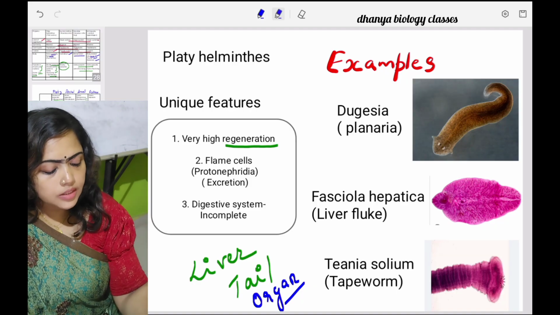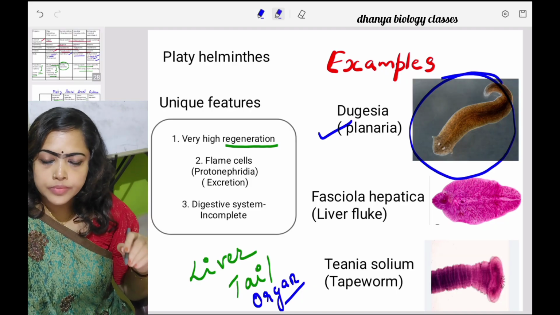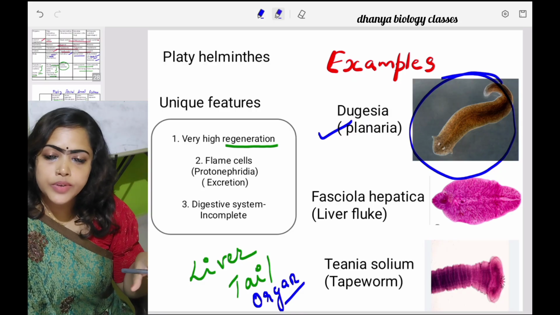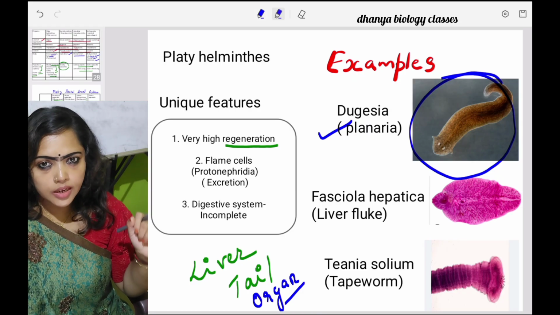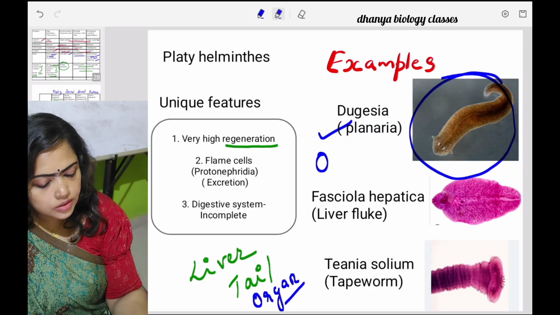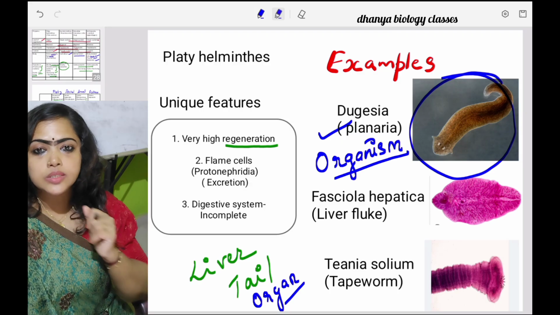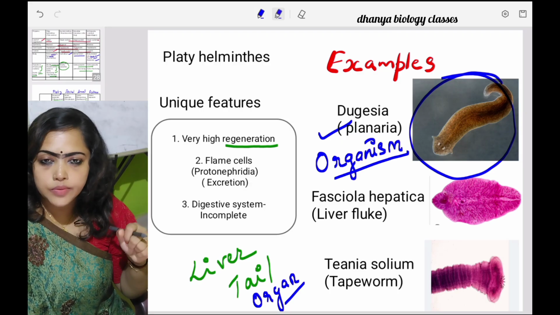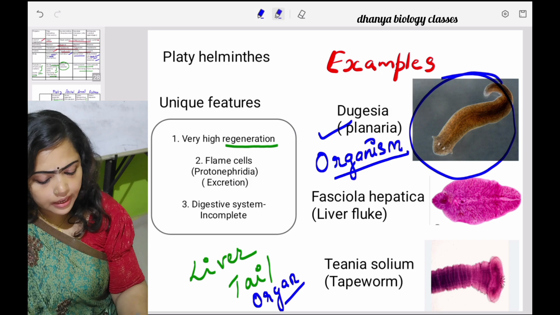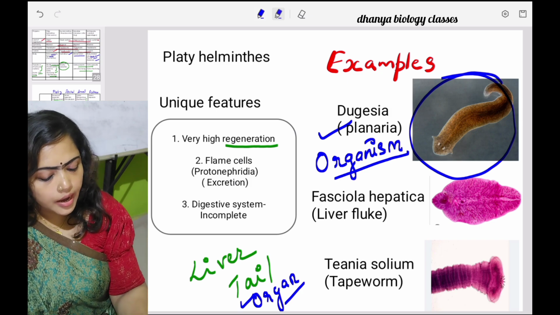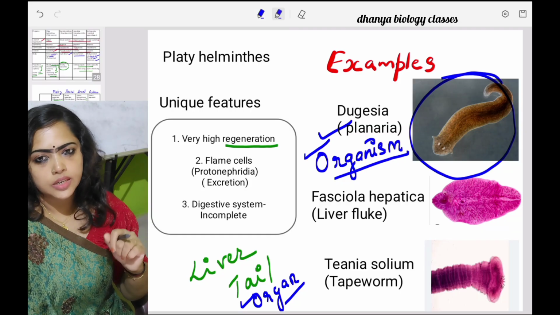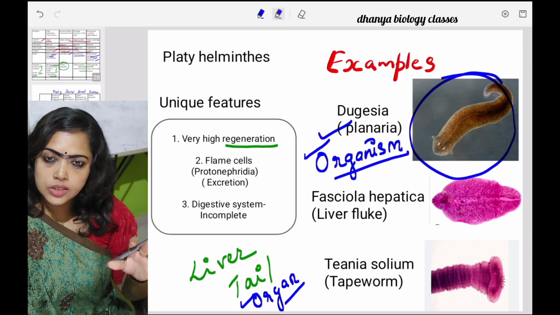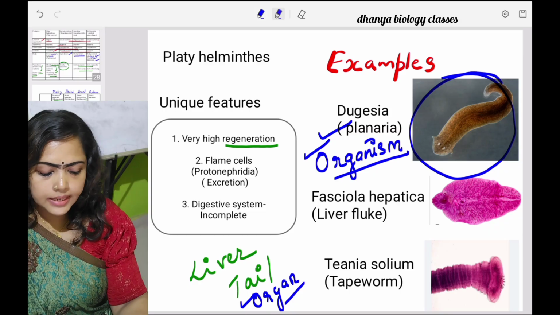Okay. But when we consider this particular organism, planaria, when we cut this organism into 250 to 300 parts, each and every part can develop into a whole organism. So this organism carries organism level regeneration, which is the highest level of regeneration. So this is the difference. Humans and wall lizard have only organ level regeneration, while planaria has the highest level of regeneration. Which is the highest level? Organism level regeneration. So the phylum with the highest level of regeneration is Platyhelminthes.